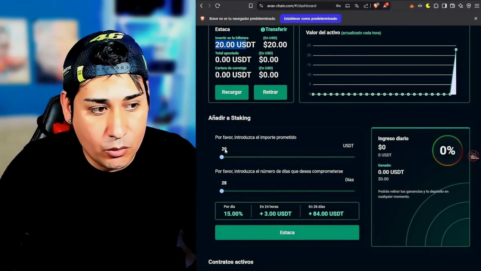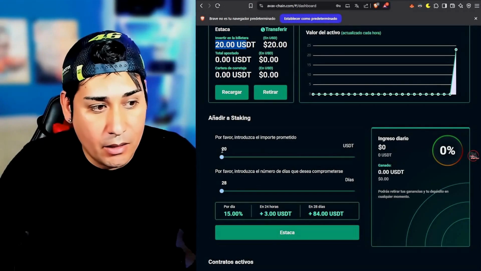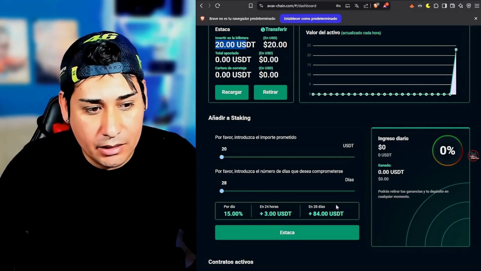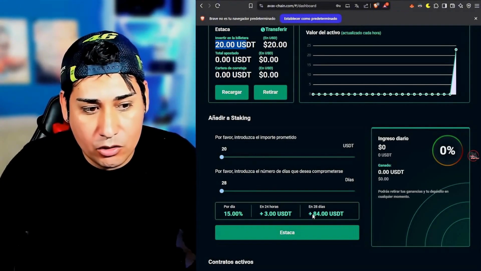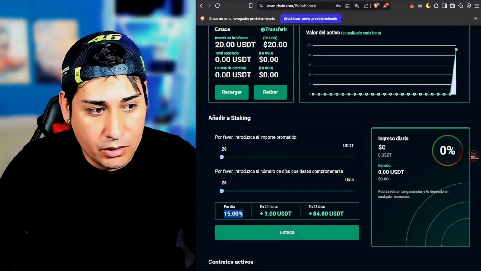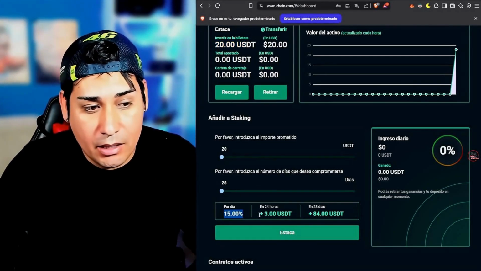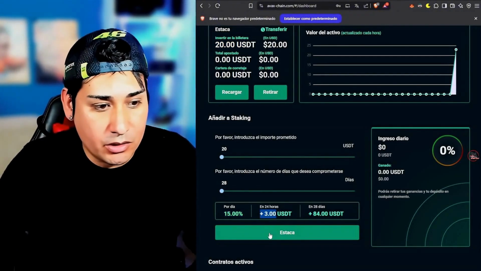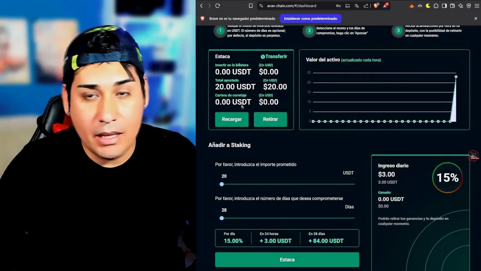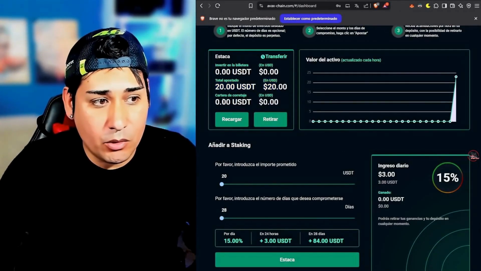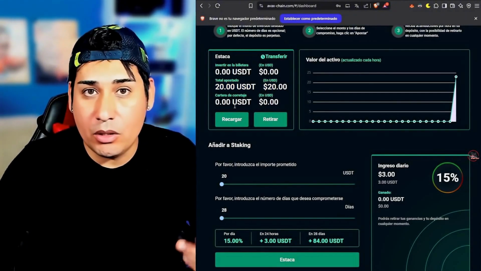This is extremely simple. You just select the amount to stake. I am going to put in the $20, and you can also choose the amount of time you want to make the investment. I am going to set it for 28 days, during which the $20 should convert into 84 USD. This will generate for me a 15% return on the investment per day, which will be about 3 USDT each day. So we simply click on staking and it will start operating. And as you can see in this section here, it has already started working. Now we have to wait for the profit to appear here directly after 24 hours have passed.